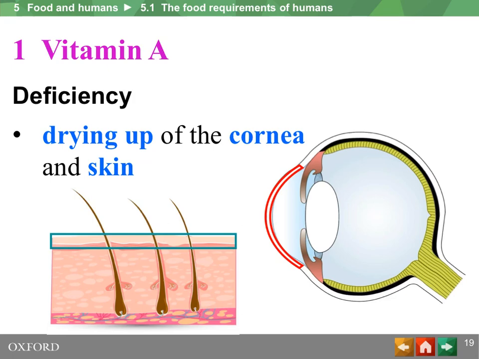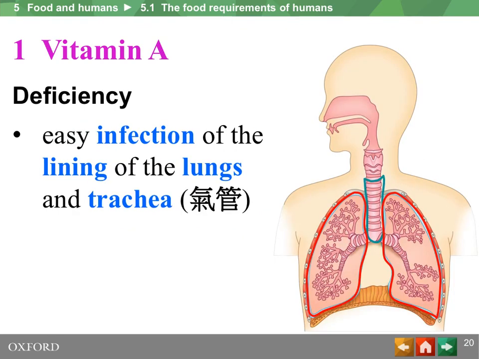And since vitamin A helps to keep the cornea and the skin healthy, if there's not enough vitamin A, you will suffer from drying up of the cornea and the skin. Due to a lack of vitamin A, cells lining the surface of the lung and the inner surface of the trachea will also be easily infected by bacteria and other pathogens. That means the disease-causing agents such as viruses and other microorganisms.